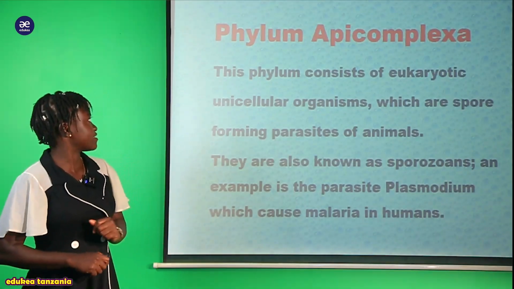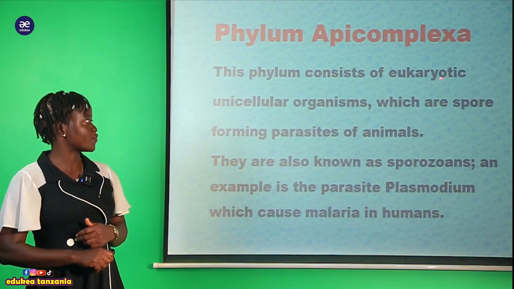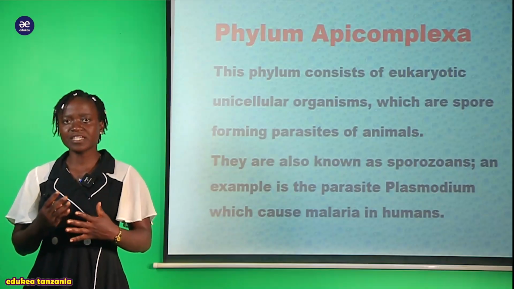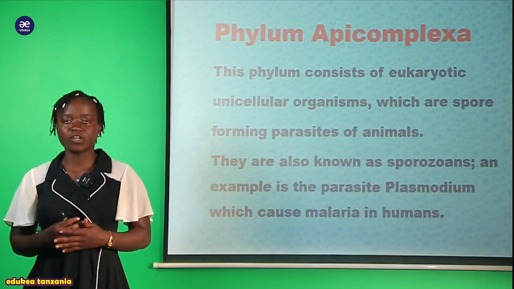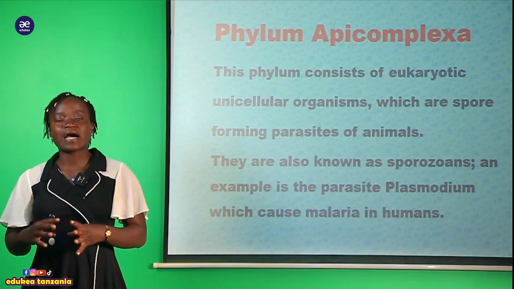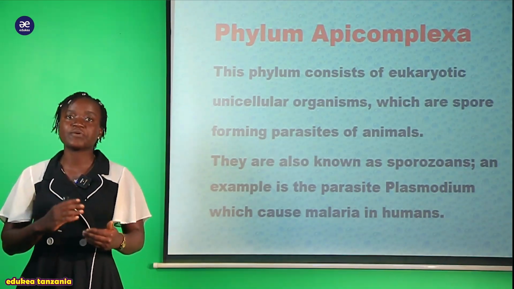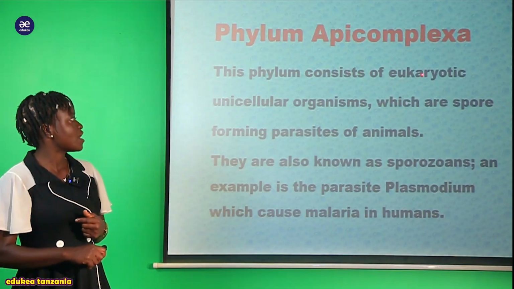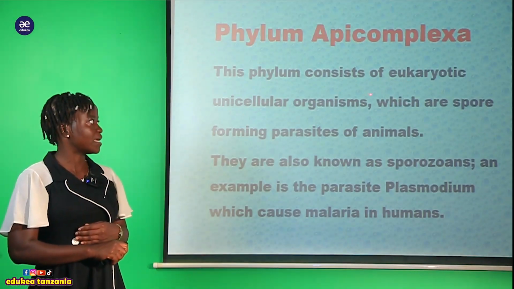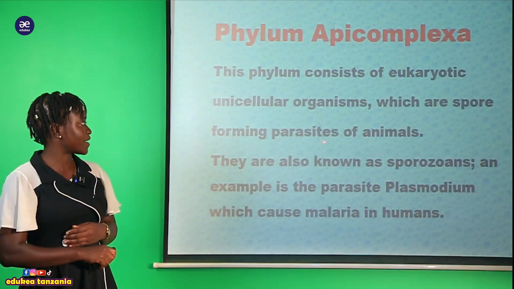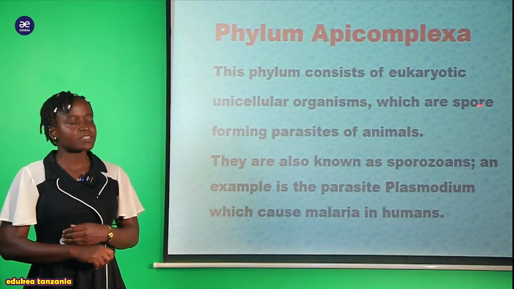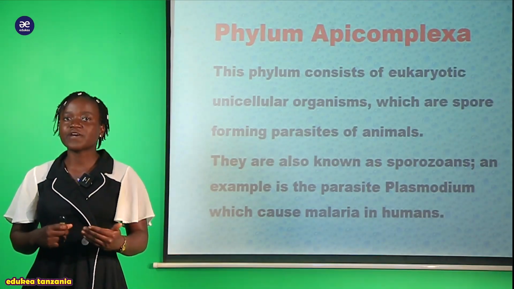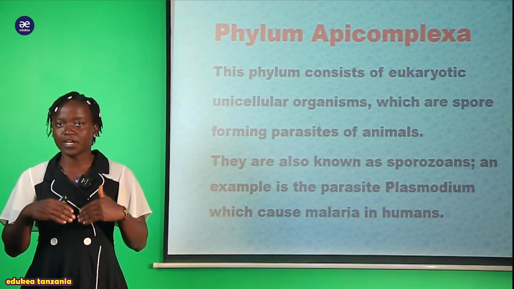So we are saying that this phylum Apicomplexa consists of eukaryotic unicellular organisms. As the general characteristics of this kingdom Protoctista, tulisema kwamba wote wanakuwa ni unicellular eukaryotes. So ndio maana hapa tumesema kwamba hawa consist of eukaryotic unicellular organisms, which are spore-forming parasites of animals. And this is the distinct character. Kwa maana kwamba hii character you cannot find it in any phylum within this kingdom Protoctista.